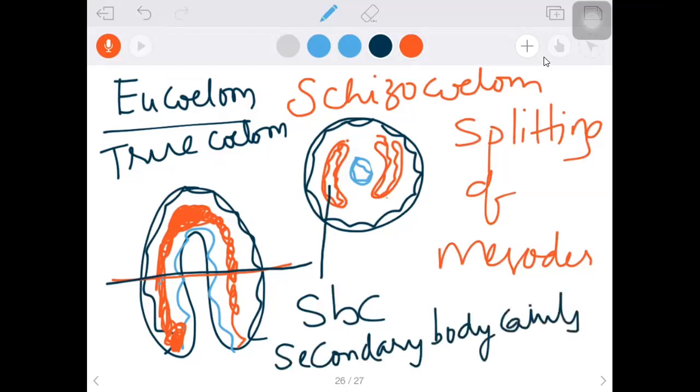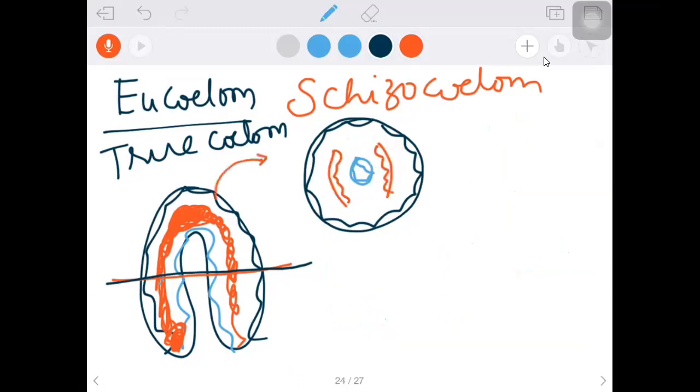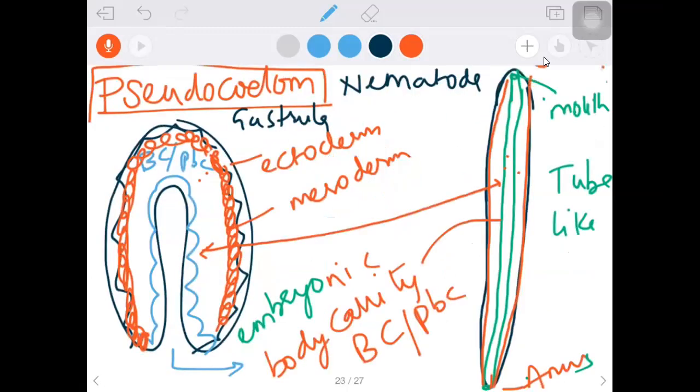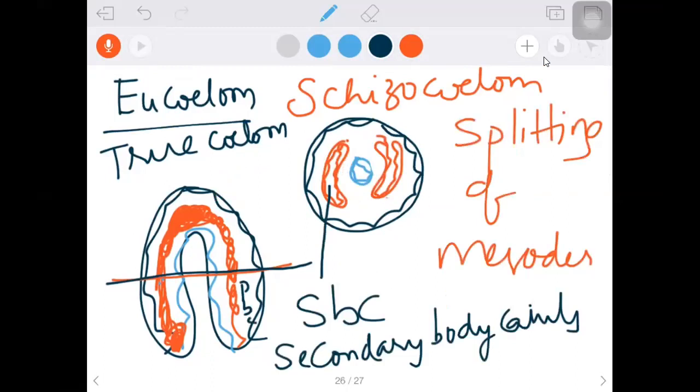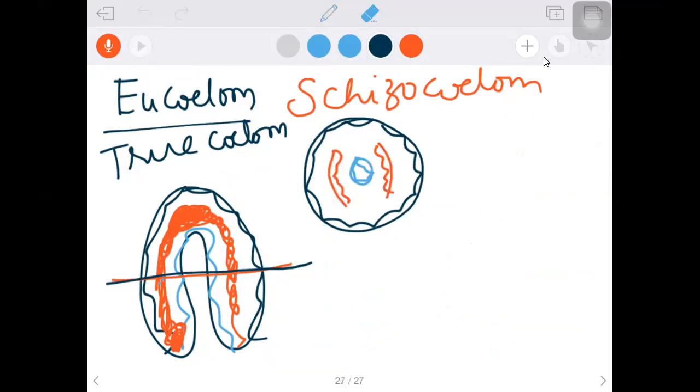The earlier formed cavity, what is that? Primary body cavity is there. That we are seeing, the primary body cavity. From the beginning, we are observing the primary body cavity. So now another cavity is formed. What is that cavity? Secondary body cavity. So primary body cavity is there, and now secondary body cavity. What next? The mesoderm splits.